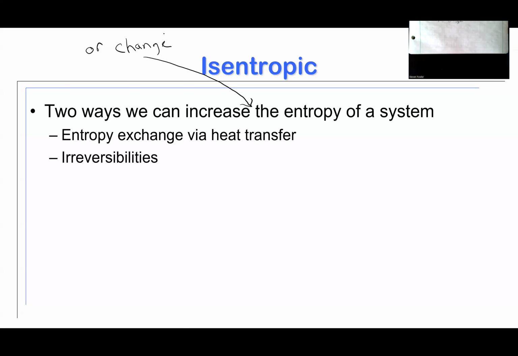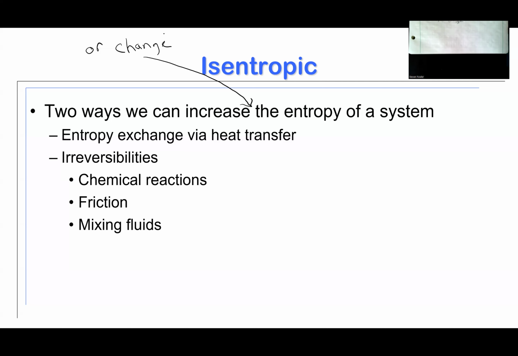I can also increase the entropy of a system through what we call irreversibilities. We talked briefly about these in chapter 6 in a previous lecture. These are things like friction, for example, things that convert good mechanical energy into non-mechanical forms. That is an irreversible process. Once I've done that, the non-mechanical forms of energy are more chaotic. Basically, I've generated entropy to do so.